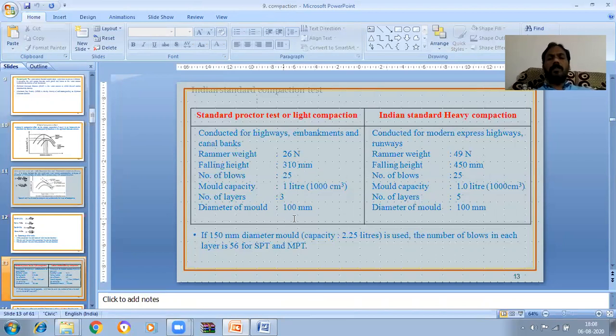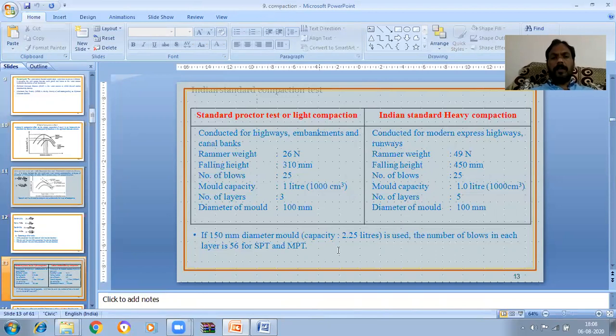The mold dimensions are the same, 100 mm diameter and 127.3 mm height. Only the rammer weight changes from 26 newtons to 49 newtons, the falling height changes from 310 mm to 450 mm, and the number of layers is 3 in the light compaction test and 5 in the heavy compaction test. This is SPT, the Standard Proctor Test, whereas this is MPT, the Modified Proctor Test.